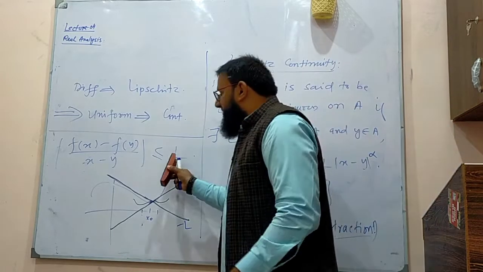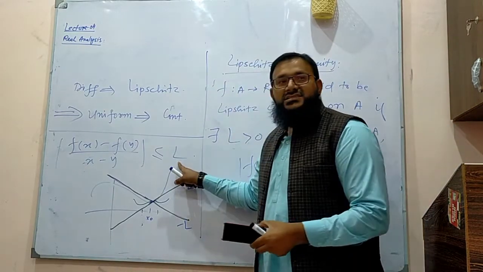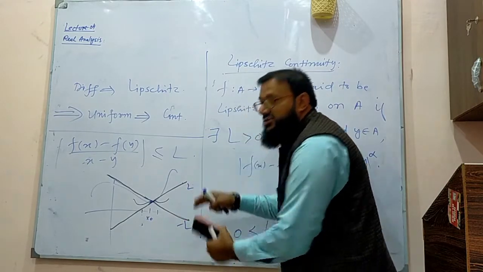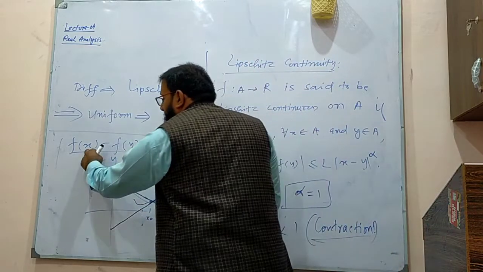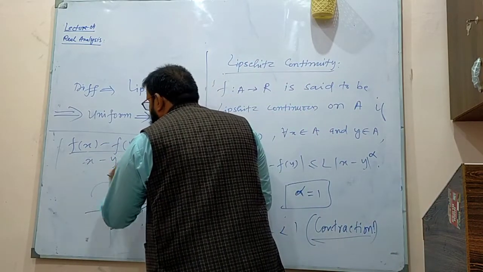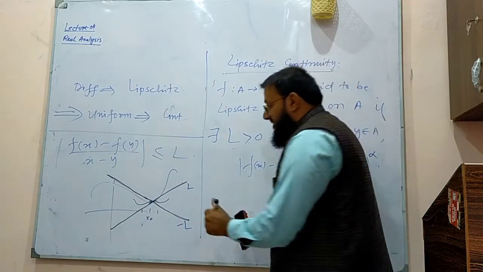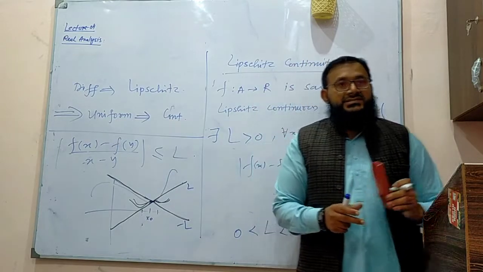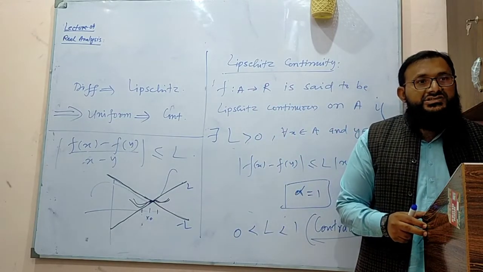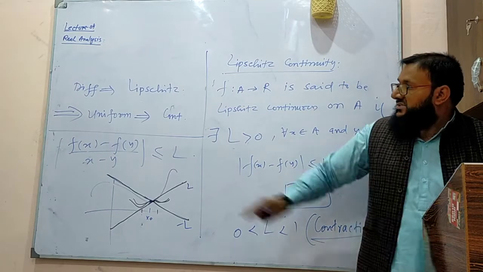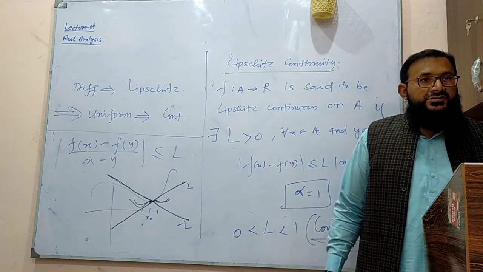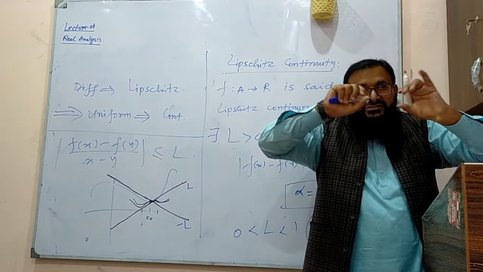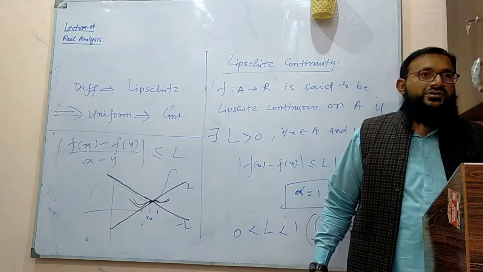So you fix your L. You can make this L smaller and smaller. If you make this smaller, these two lines will come nearer and nearer to each other. Then the difference between f of x and f of y should be smaller than L. It means that your function must lie within this interval. If it does not lie, that's a problem. So this is very strong as compared to this. Within that interval your function should not increase so much, but it should be between those two lines. That's a very strong notion.